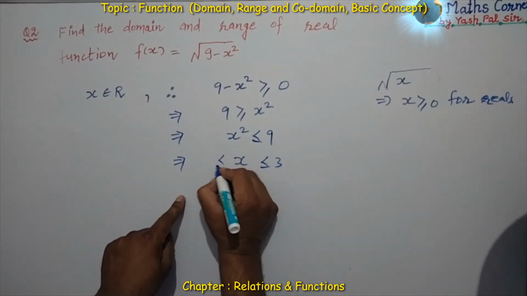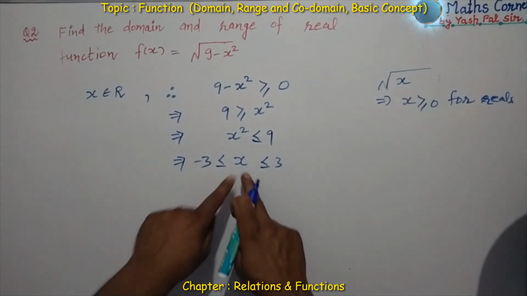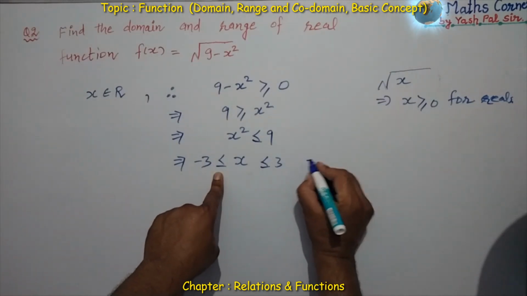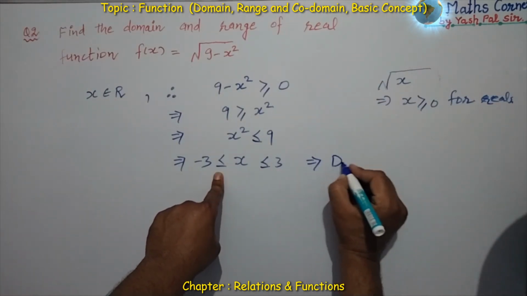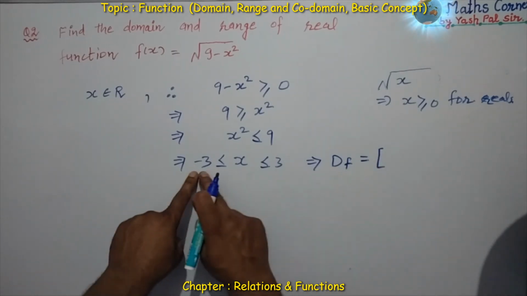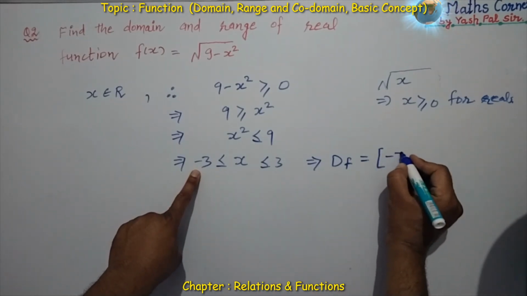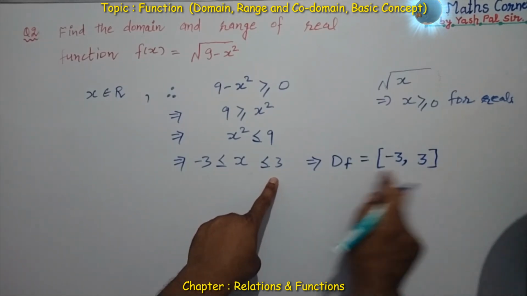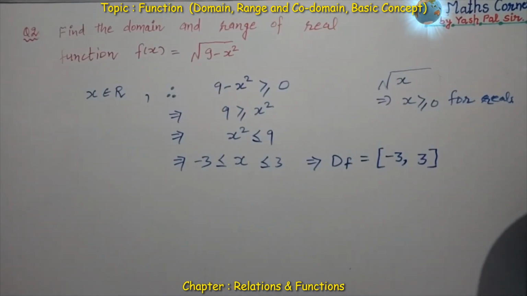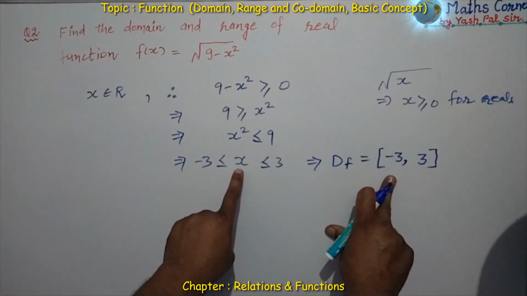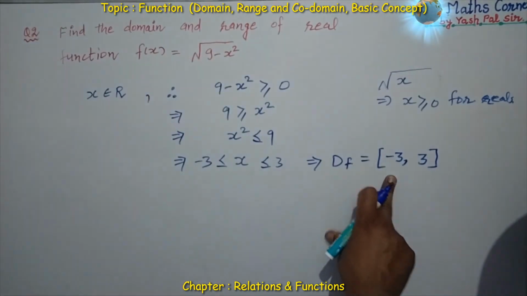Again we can say x square is less than or equal to 9. So this gives us x is less than or equal to 3 and greater than or equal to minus 3. That is, we have obtained the value of x. The value of x is called the domain of the function. What is the domain of the function? Minus 3 to plus 3 with closed brackets. This is the domain of the function.